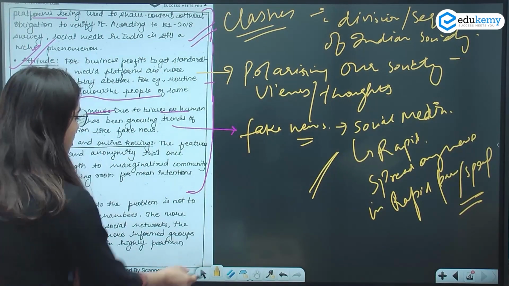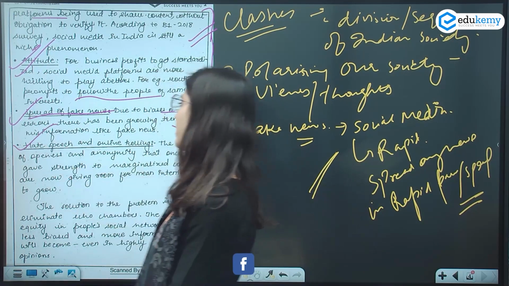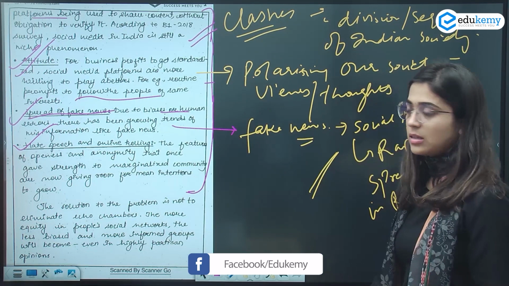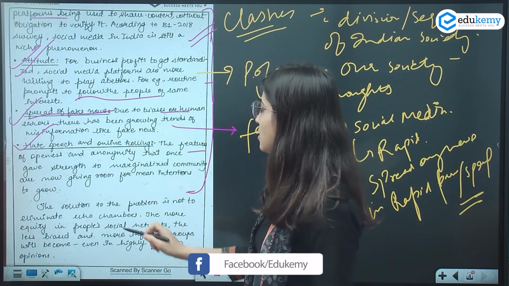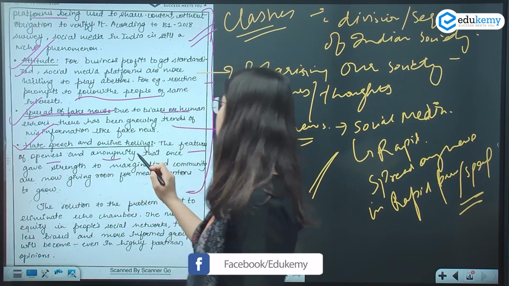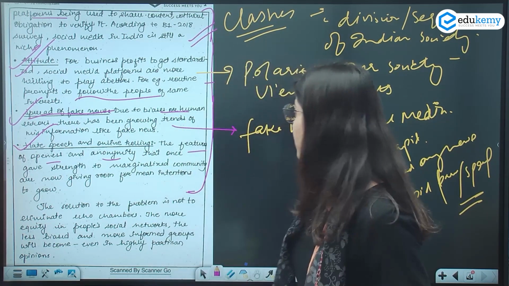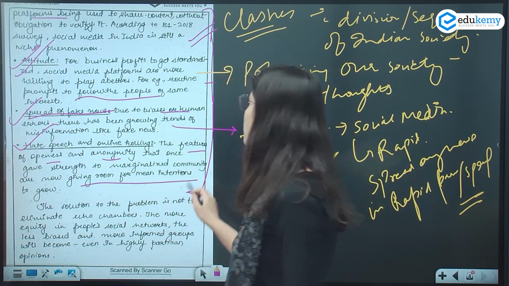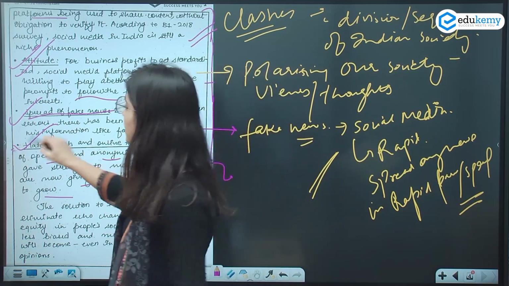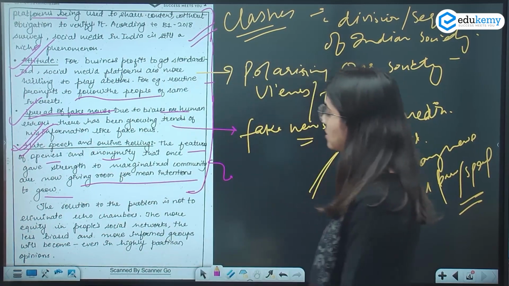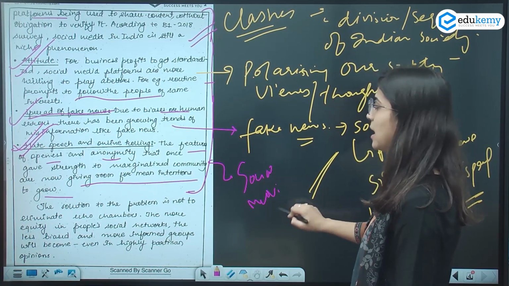Okay, now next point is hate speech and online trolling. Yes, it is in trend. Online trolling, you must have seen. The features of openness and anonymity that once gave strength to marginalized communities are now giving room for mean intentions to grow. Okay, so in this way we are polarizing our social media. They are polarizing our Indian society.